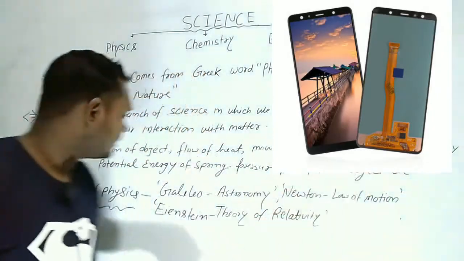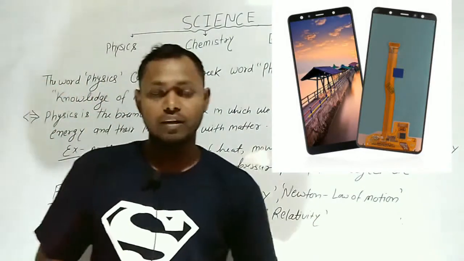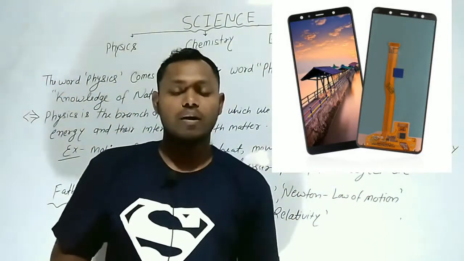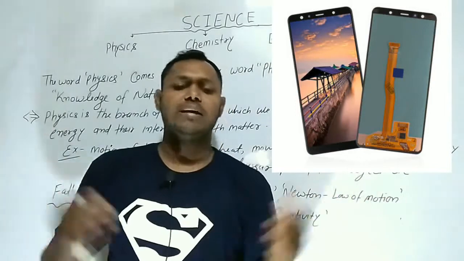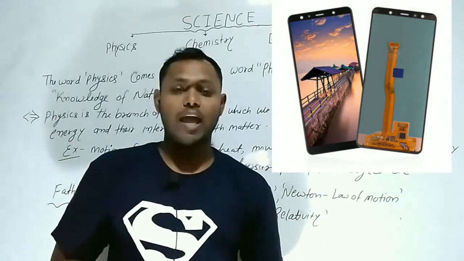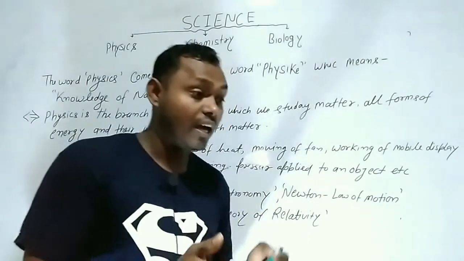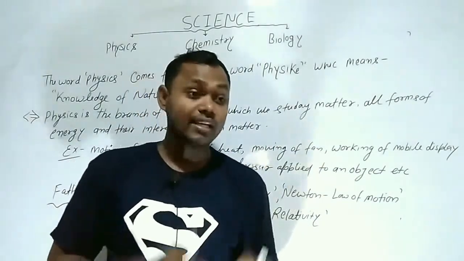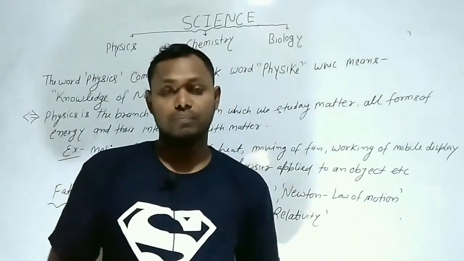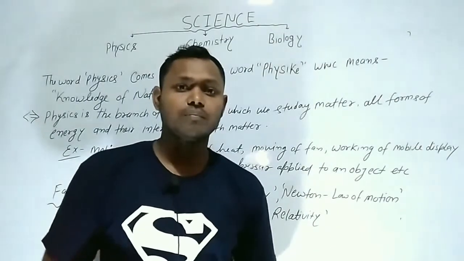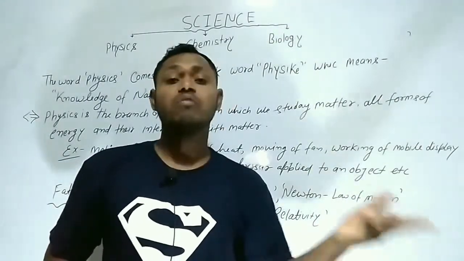Working of mobile displays. You know that every student and I think every parent has an Android mobile. When you see the Android mobile screen, there are so many images formed. That is physics: how they form, why they form.